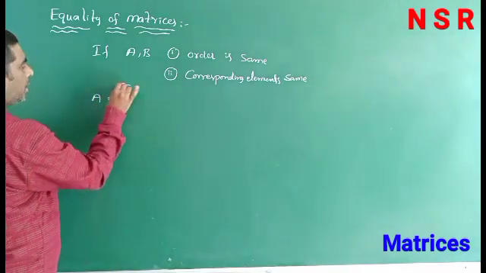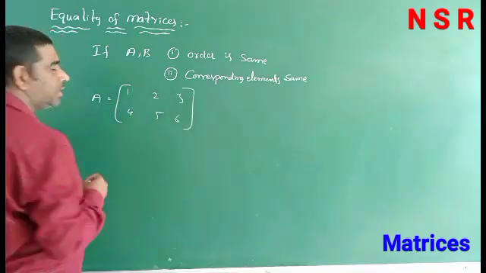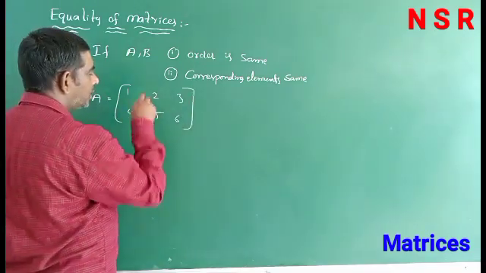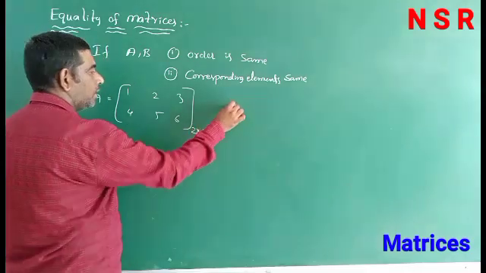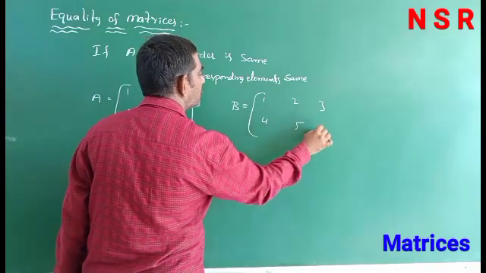For example, A equal to 1, 2, 3, 4, 5, 6. So, this is order 2 rows 3 columns, 2 by 3 order, and similarly B is equal to also 1, 2, 3, 4, 5, 6.